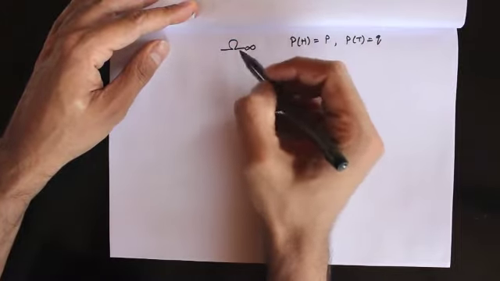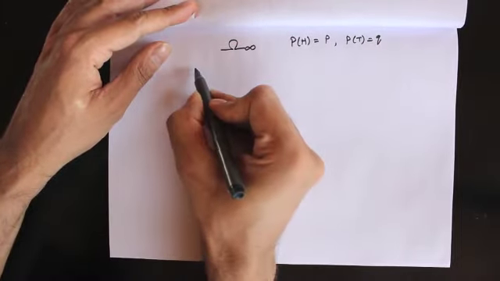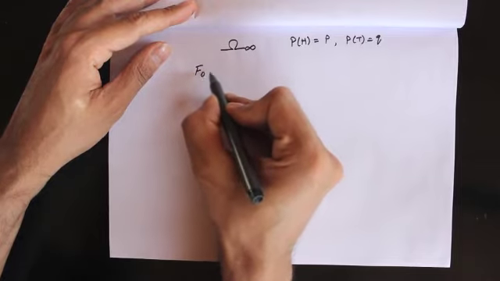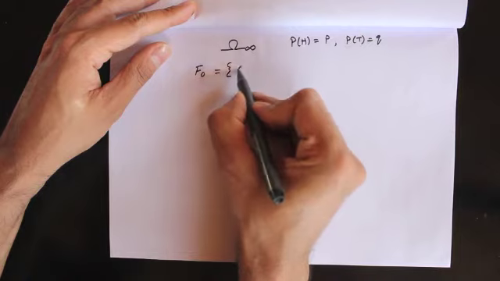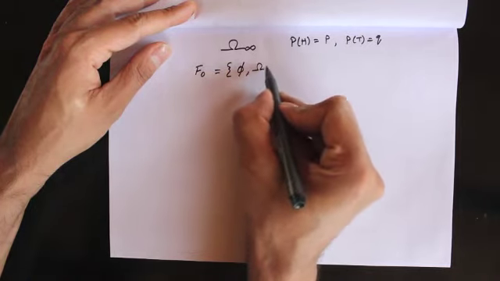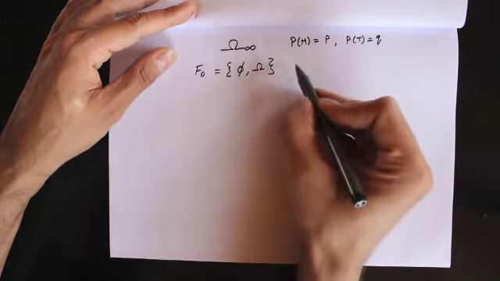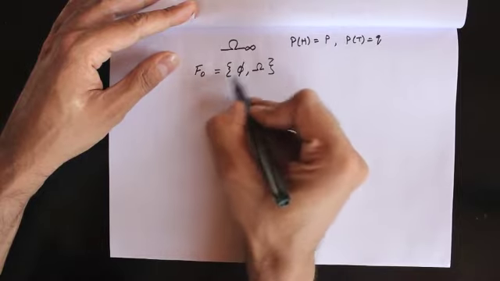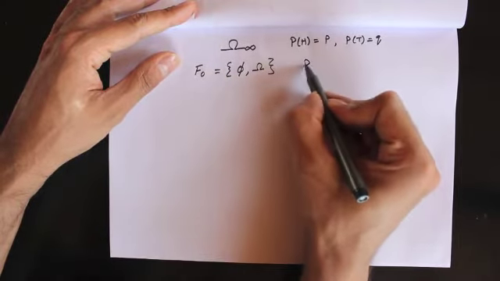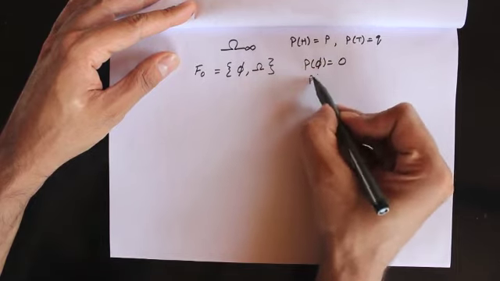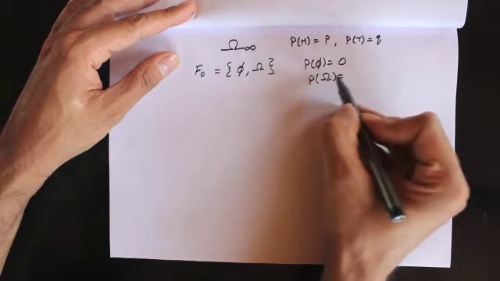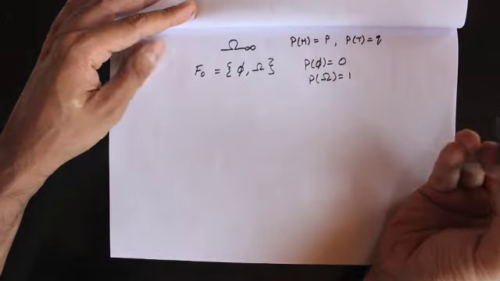So the way we're going to do it is, let's assume that we basically start with two sets. F of 0 is basically a sigma algebra that consists of two sets, an empty set and the entire sample space. Okay. Now we know what the probabilities for these two sets are, right? So the probability of an empty set we know for sure is 0.